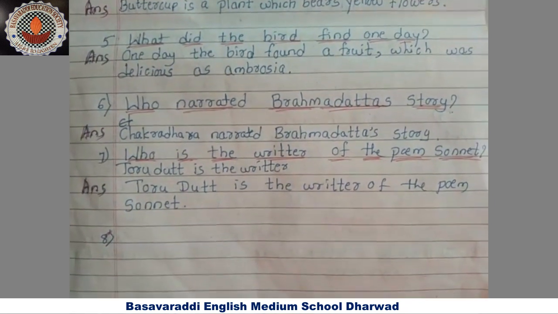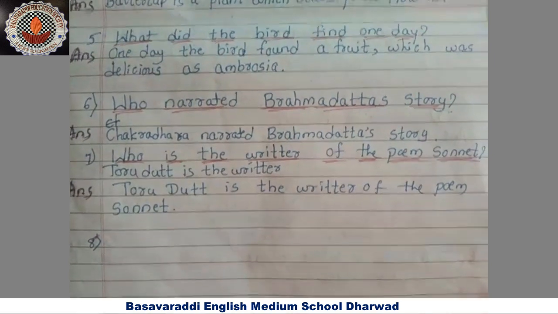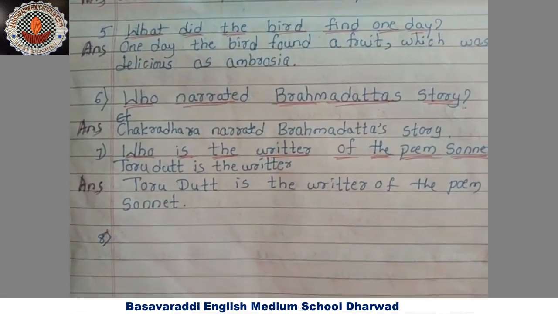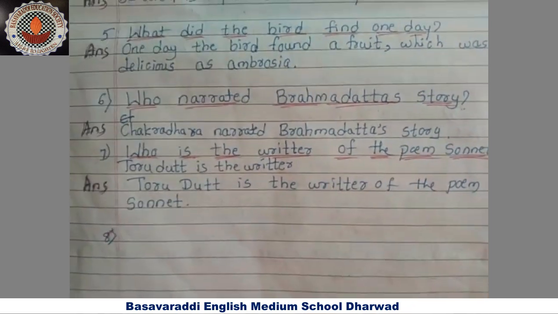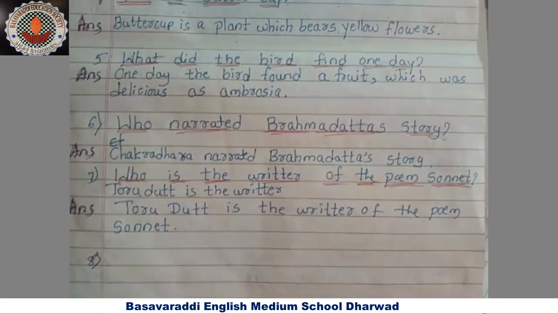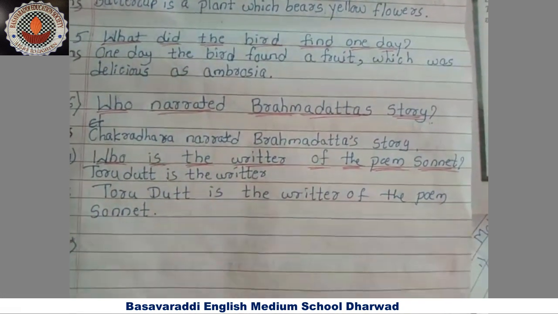Who narrated Brahmadatta's stories? Chakradhara narrated Brahmadatta's stories. Narrated means who told the story. The person who is telling that story is called as narrator. Here the narrator is Chakradhara. Who is the writer of the poem Sonnet? Toru Dutt is the writer of the poem Sonnet.